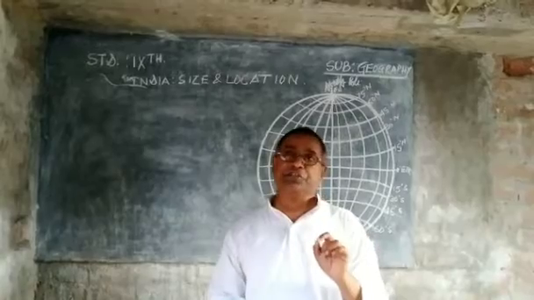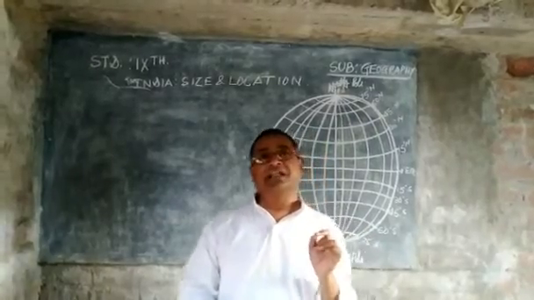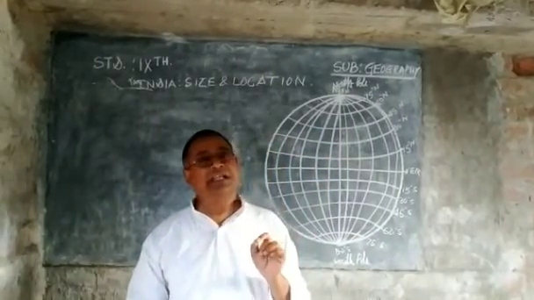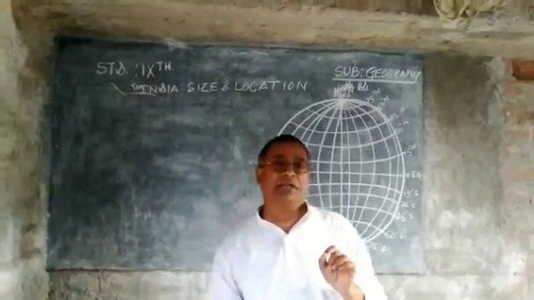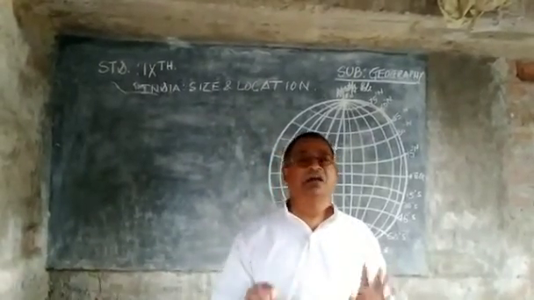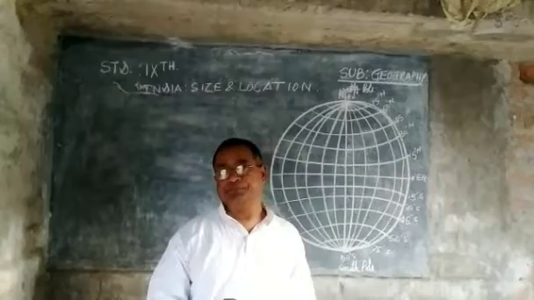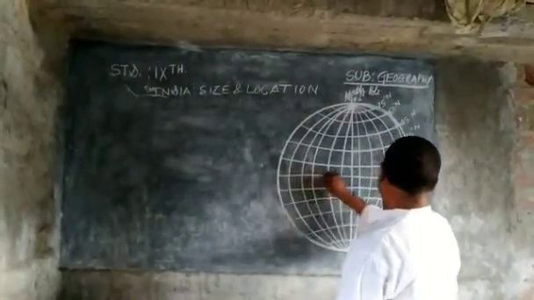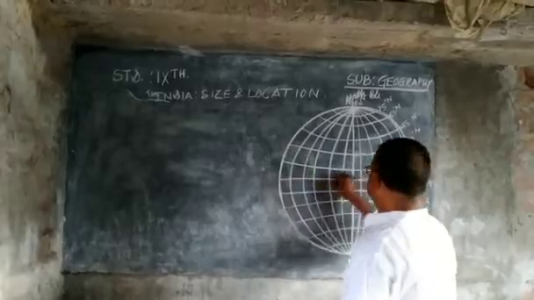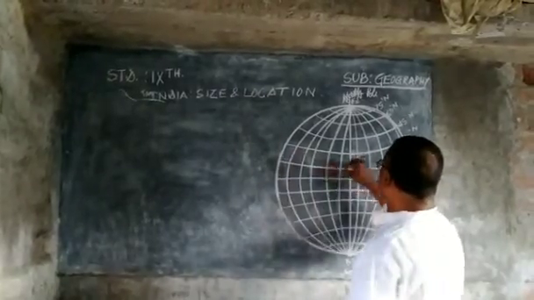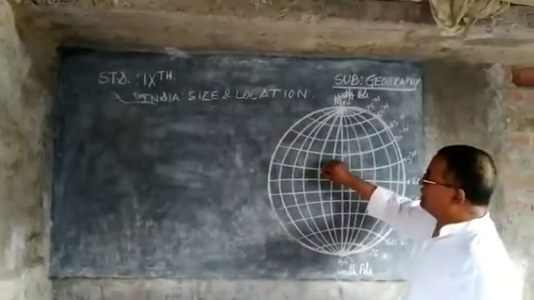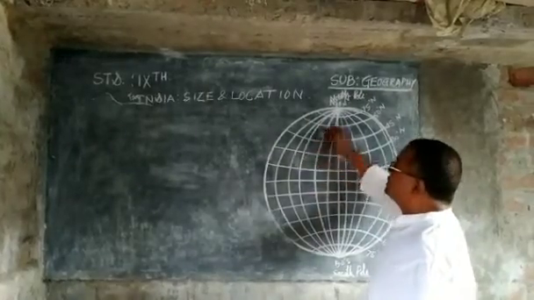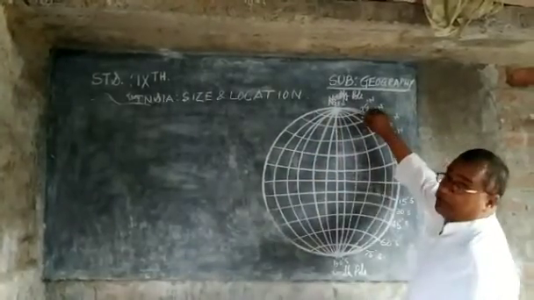Latitudes are the lines which are parallel to the equator and measure north or south. On the globe, this is the equator, and these lines are parallel to the equator and measure north because it's the northern hemisphere.